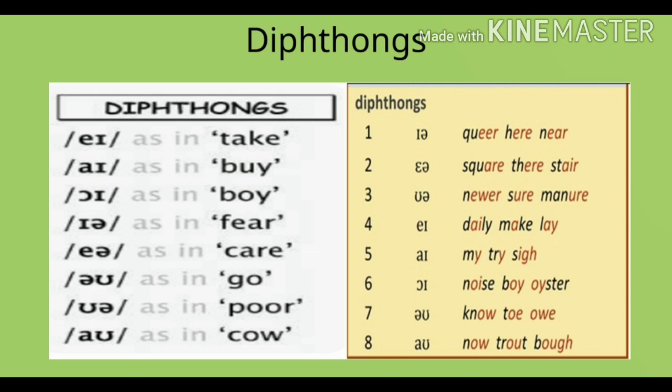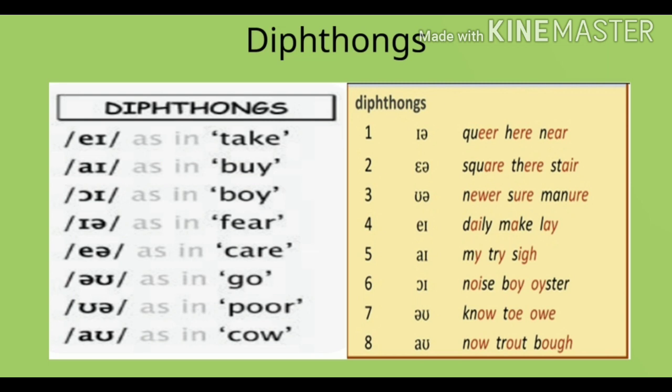Examples for the diphthongs are A in take, I in buy, oi in boy, ear in fear, air in care, O in go, ua in poor, and ow in cow. 3 examples are given in the other chart for each sound.